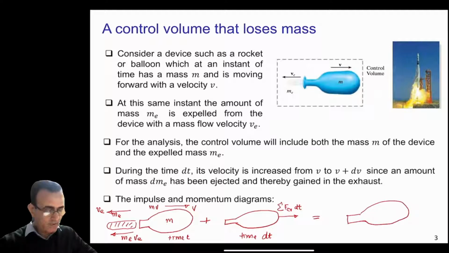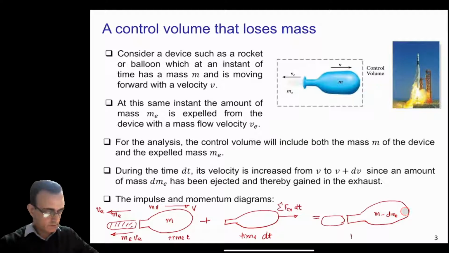The final momentum of the system: in this case, the mass is expelled from the balloon, so it becomes m minus dme, the amount of mass expelled from the balloon in time dt.